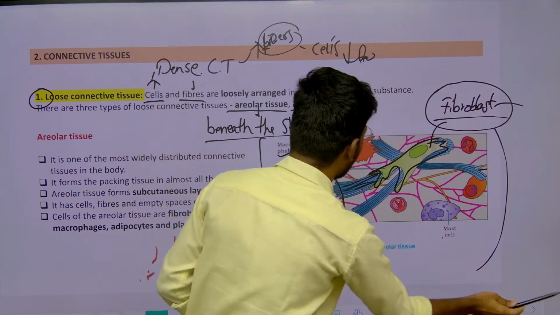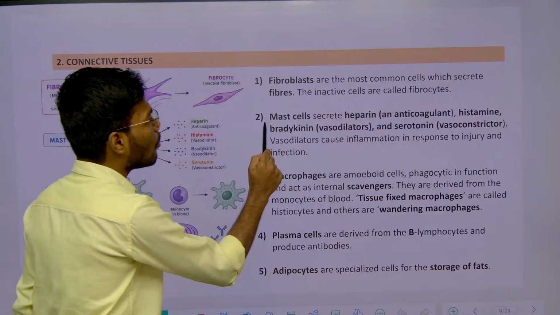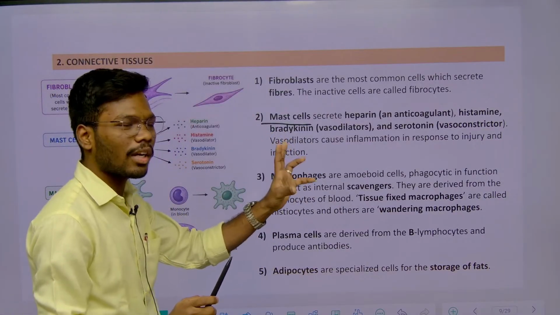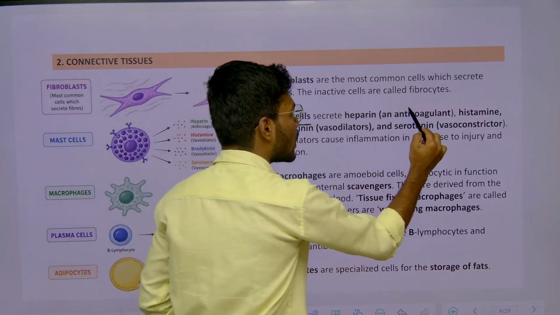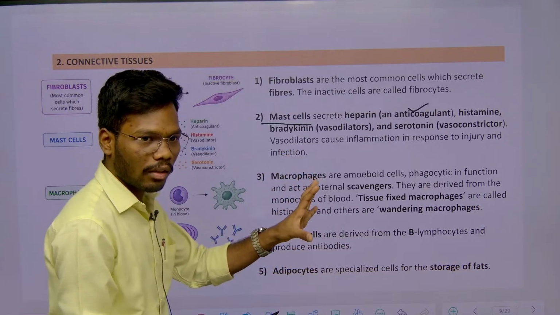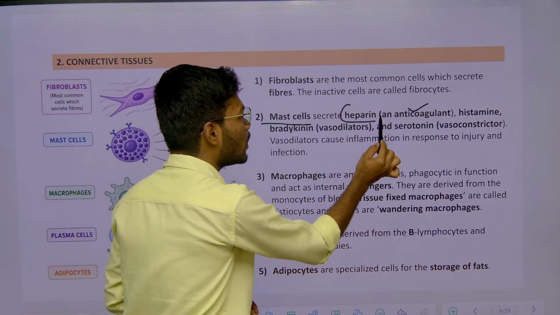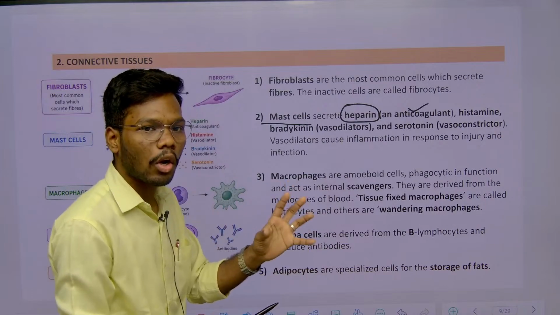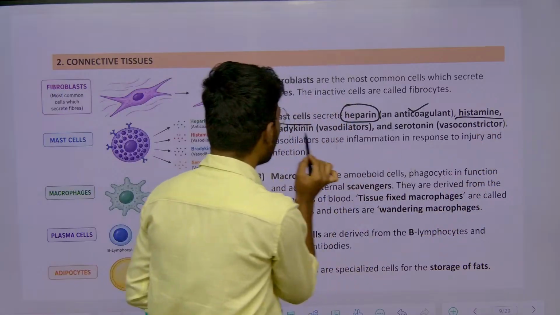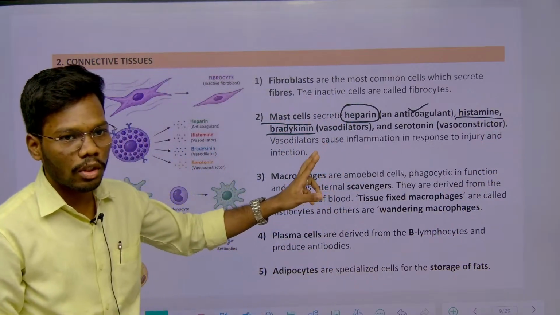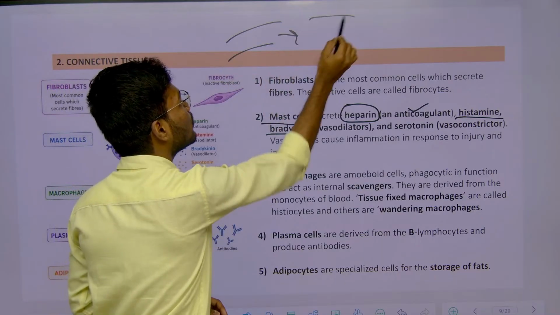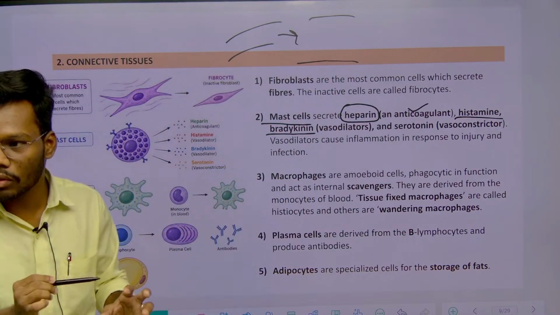Next one, mast cells. These secrete some proteins which perform three different kinds of functions. The first one is anticoagulation, which means it prevents clotting. So what is the substance? Heparin. It is the one that prevents clotting in blood, right? Next one, histamine and bradykinin. They cause what? Vasodilation, so they increase the diameter of the blood vessel.